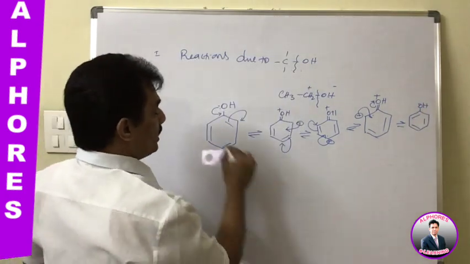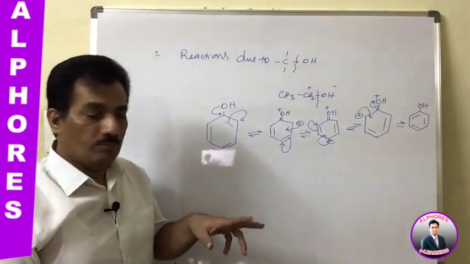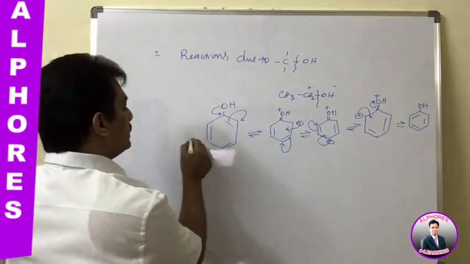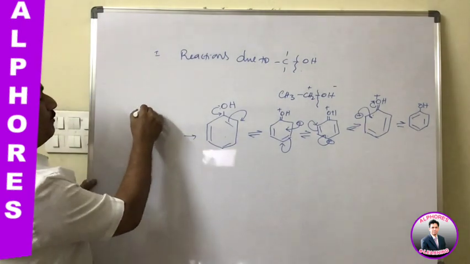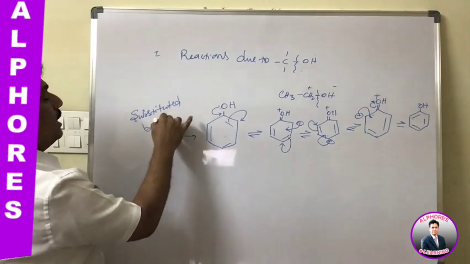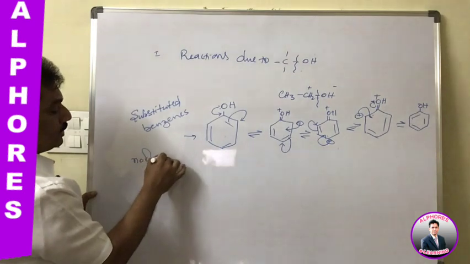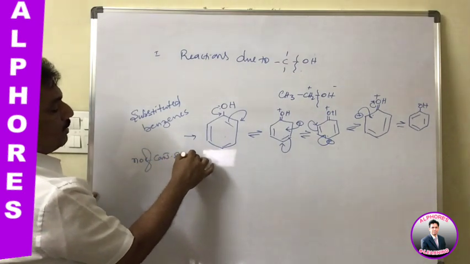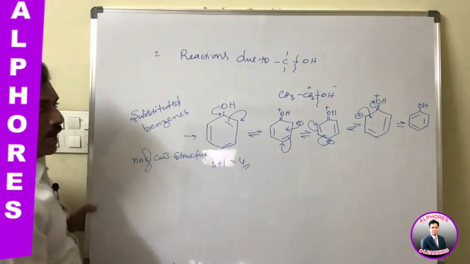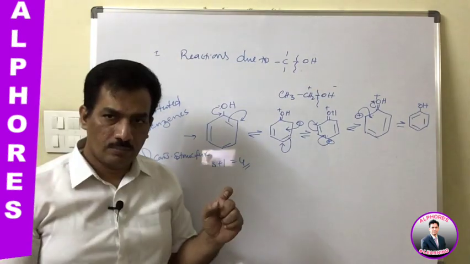But you remember, this one and this one are the same. There the conjugation is only within the benzene. They are not involving the outside oxygen. That's why, for any substituted benzene, very very important, you remember, the number of conjugative structures is considered as 3 plus 1, that is 4 only. How many benzene rings are involved? For each benzene ring, we have to consider 3 plus 1.